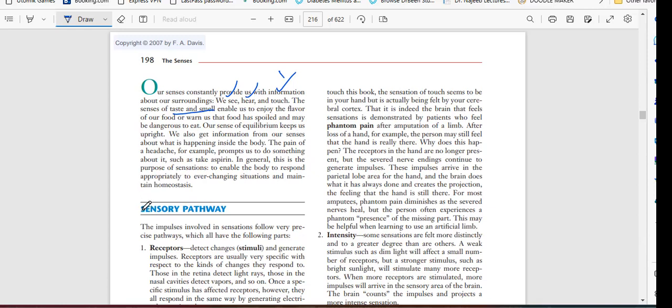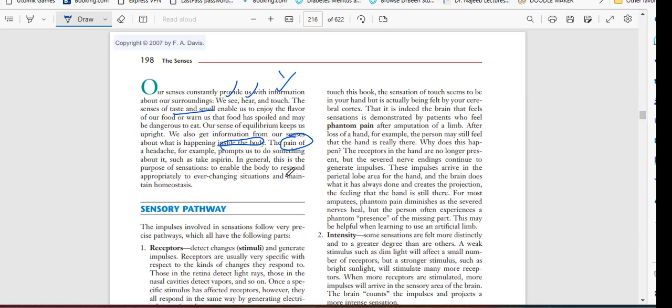Then another type of sense gives information about what is happening inside the body. One sense gives you information about the surroundings, and the second sense gives information inside the body. For example, one sense is pain. Pain is also a sense. You cannot see it with your naked eye, but you can feel it. The pain is felt.